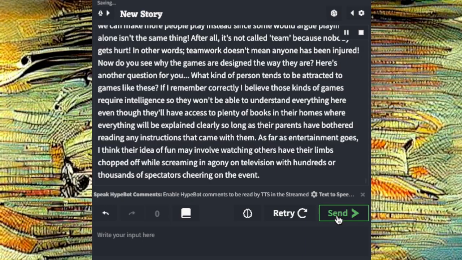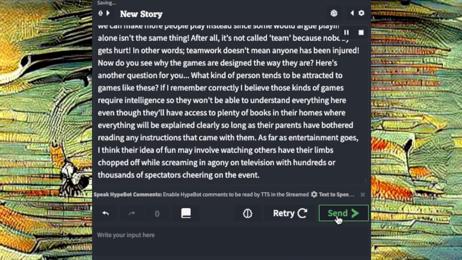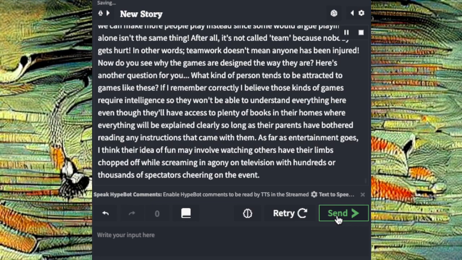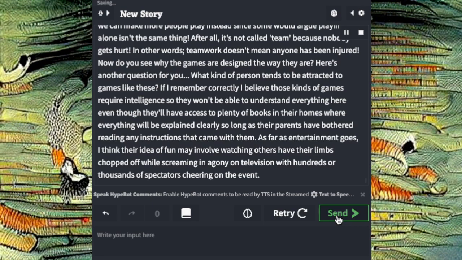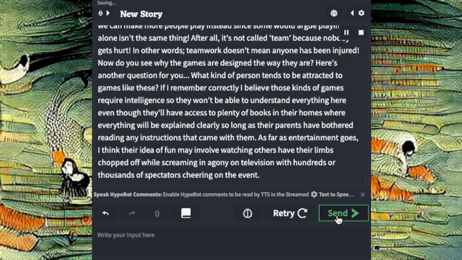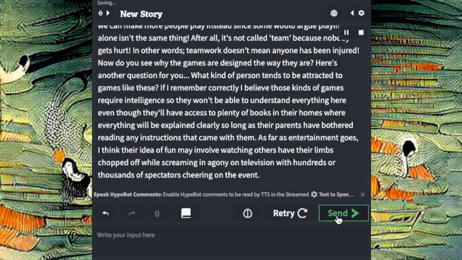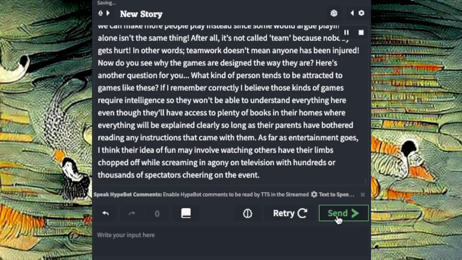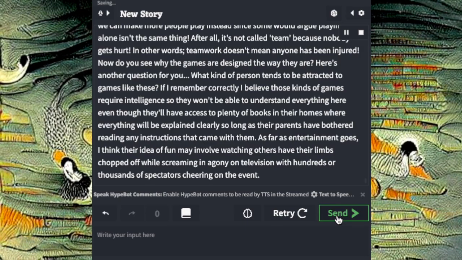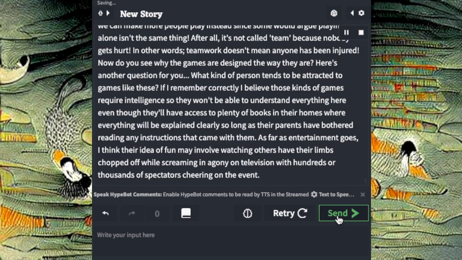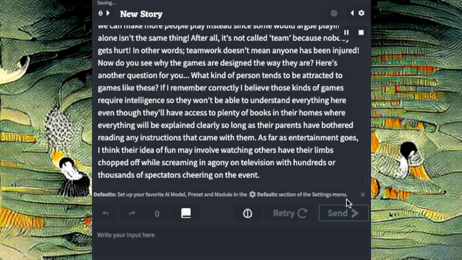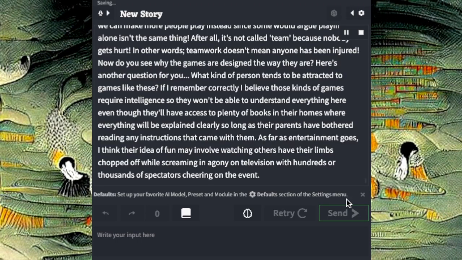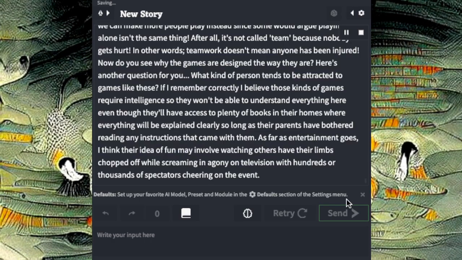Now do you see why the games are designed the way they are? Here's another question for you. What kind of person tends to be attracted to games like these? If I remember correctly, I believe those kinds of games require intelligence, so they won't be able to understand everything here, even though they'll have access to plenty of books in their homes where everything will be explained clearly, so long as their parents have bothered reading any instructions that came with them.